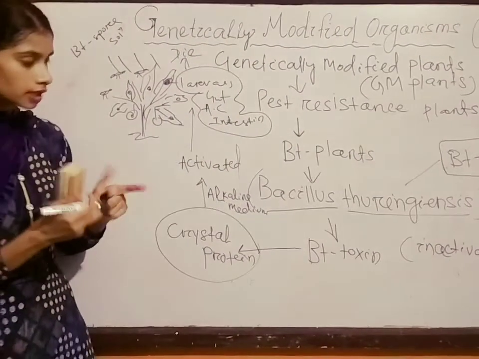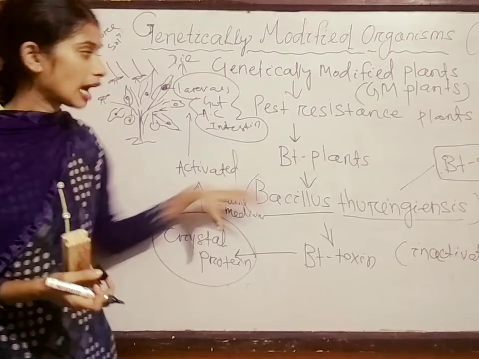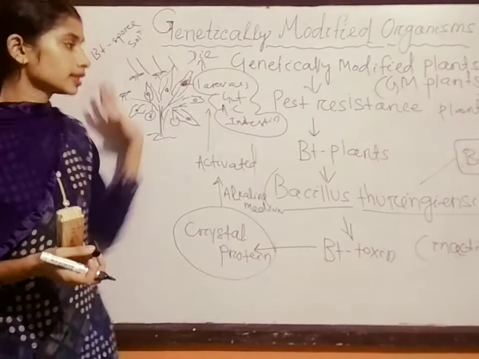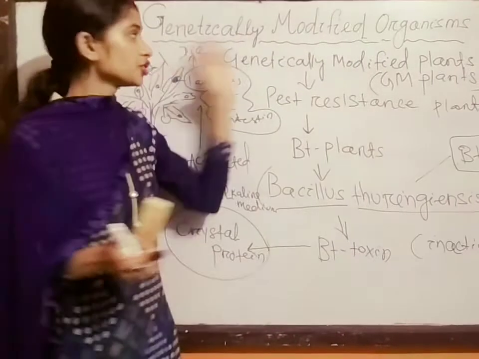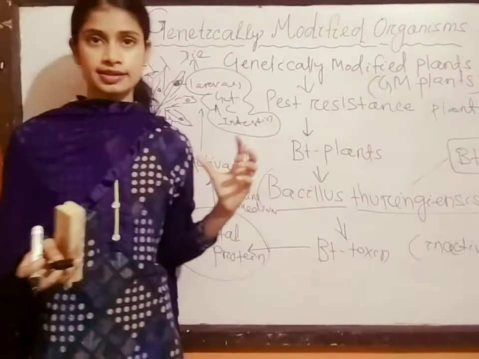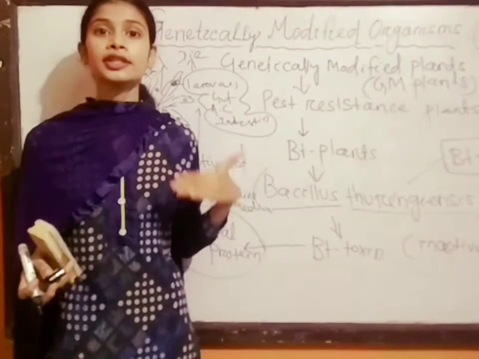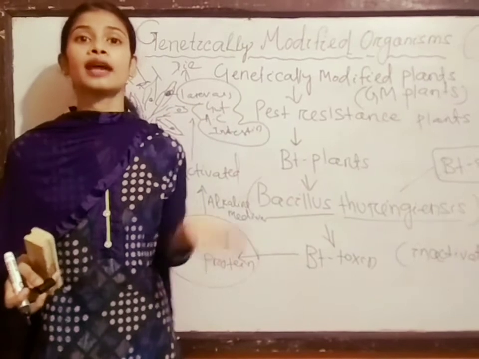So in the entire process, this is how farmers protect the plant from insects. But it's a conventional method. In genetically modified plants, the plants have the ability to produce the resisting power themselves inside their body.